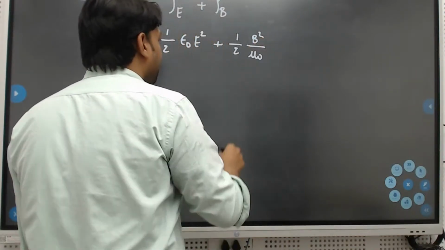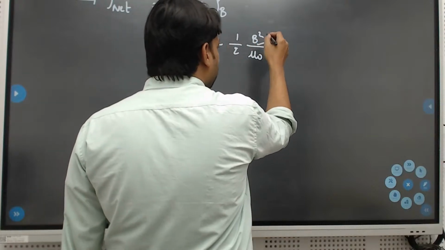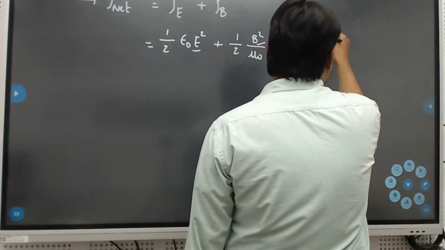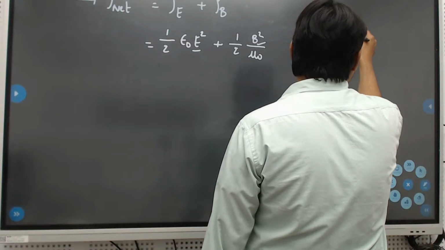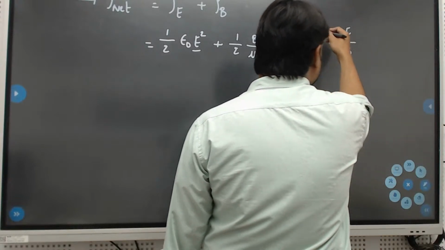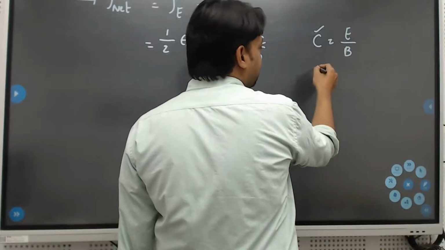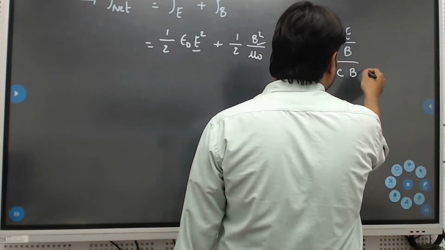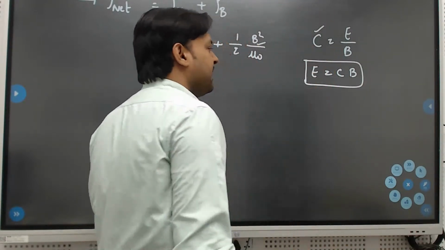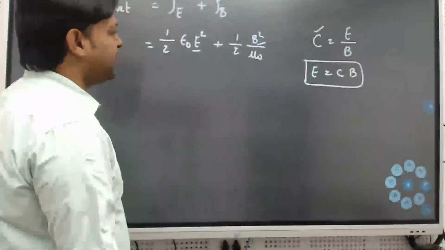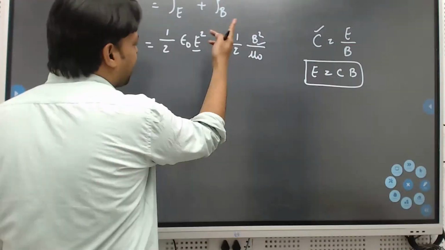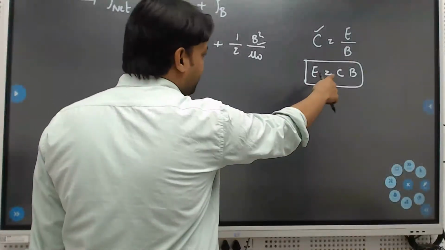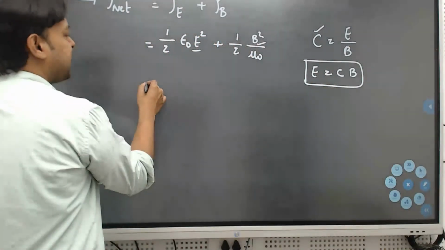We know the relation between E and B: V equals E by B, where V is the speed of light, so E equals C times B. You can eliminate either the electric field or the magnetic field. I have written E equals CB, so I'm trying to eliminate the electric field.